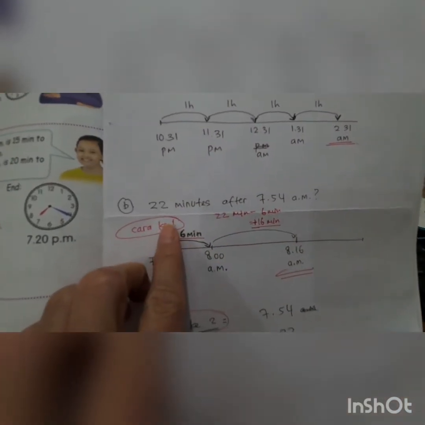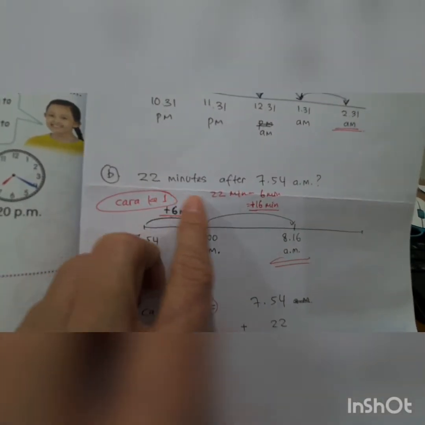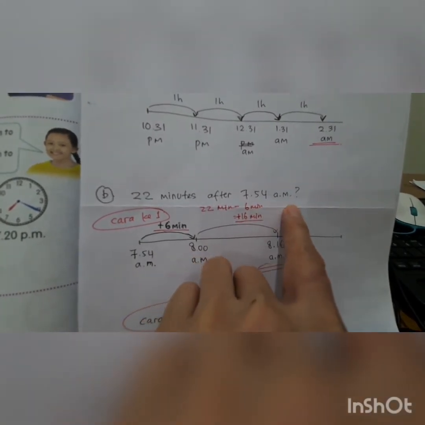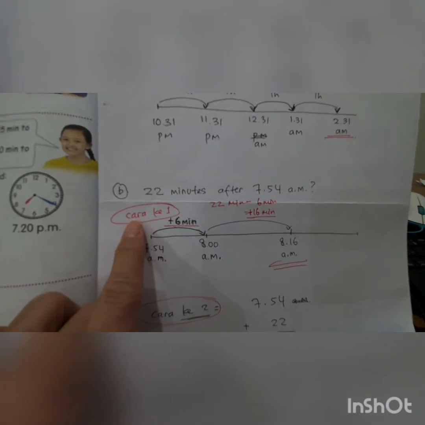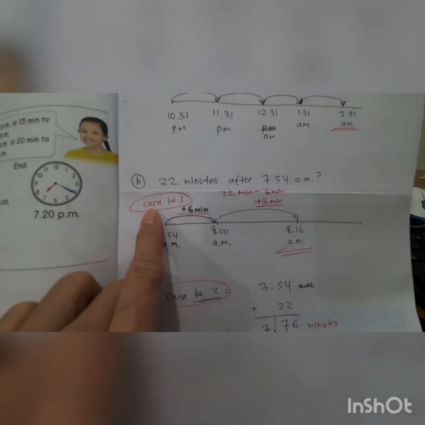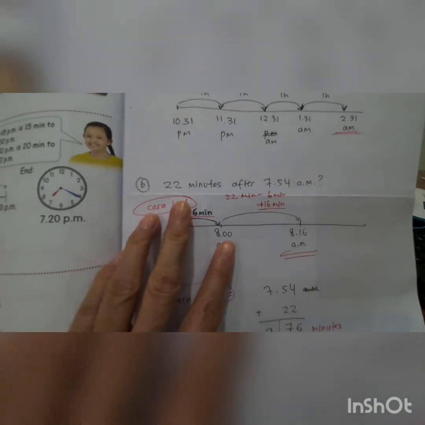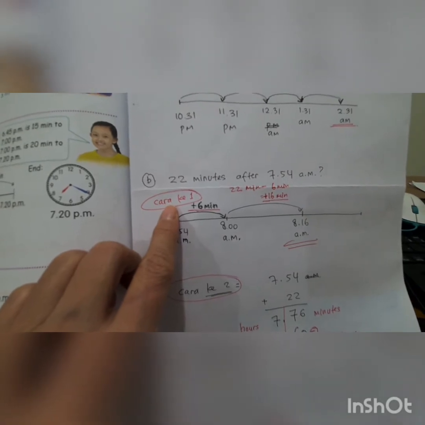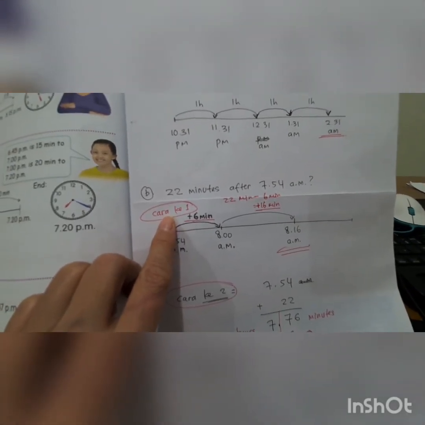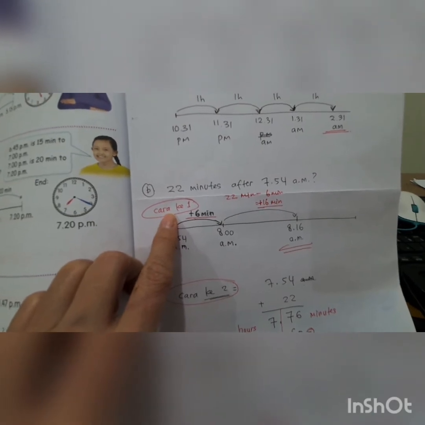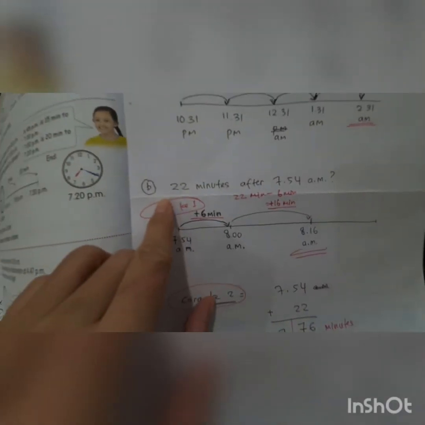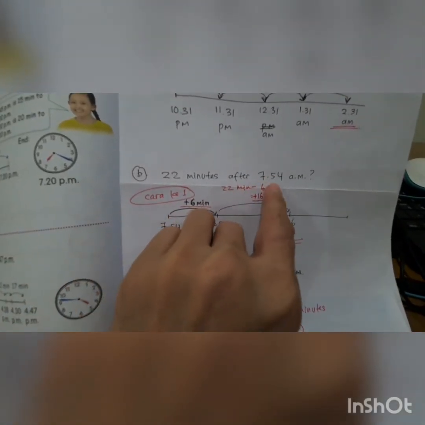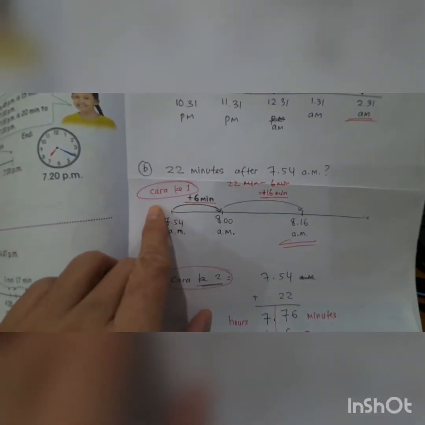Next, B. 22 minutes after 7:54 a.m. This one, cara ke-1, the first rule.